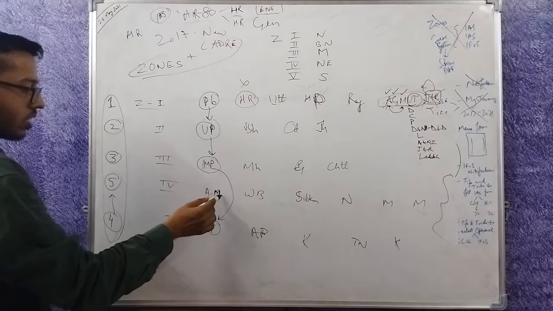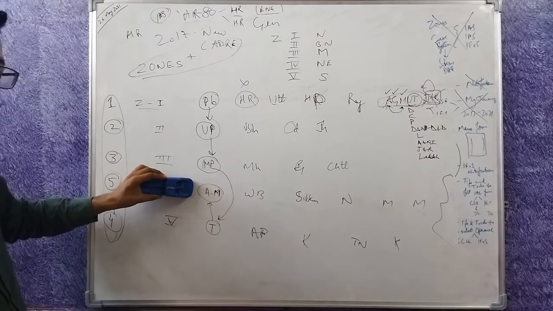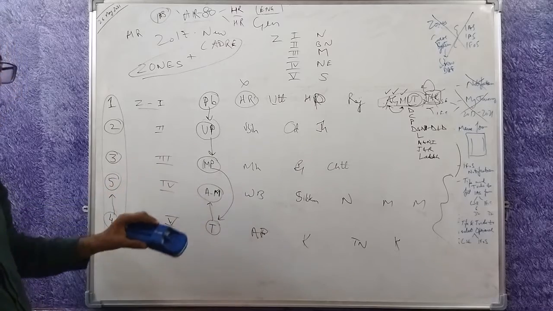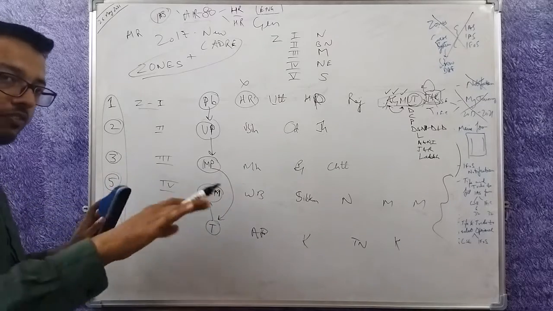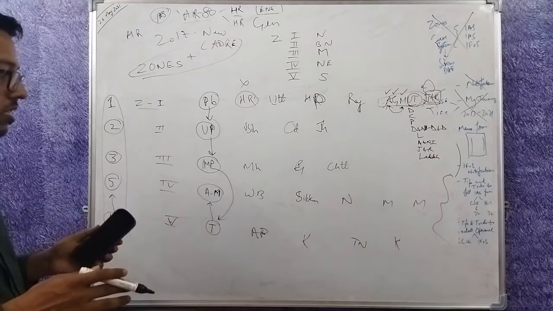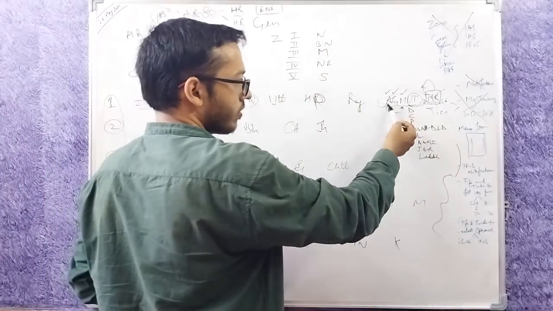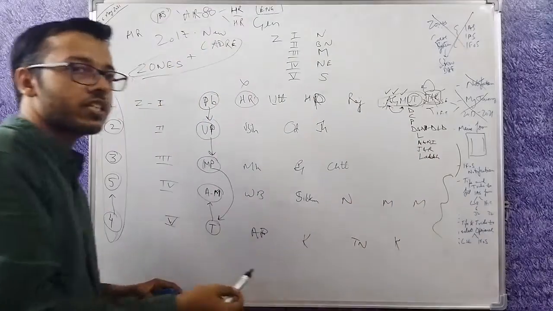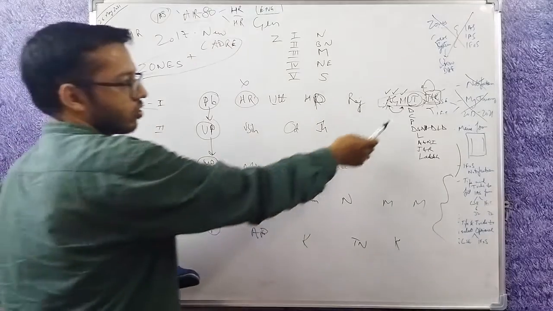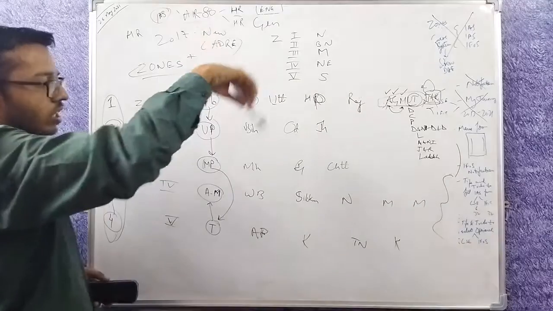So now Assam Meghalaya. Assam Meghalaya is a joint cadre. If you get Assam Meghalaya, you can get either Assam or Meghalaya. Later the bifurcation happens. In the beginning you will get both the states. This is the only joint cadre and this is the joint cadre where Arunachal, Goa, Mizoram, 3 states are in one. Along with that there is also Union Territory. So now the rank is last, so the counter will move on.